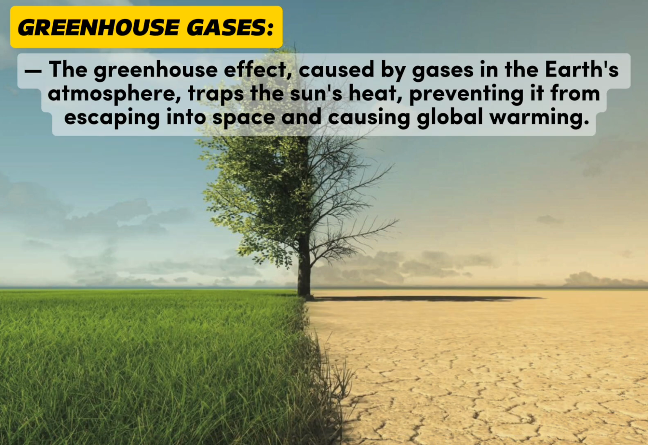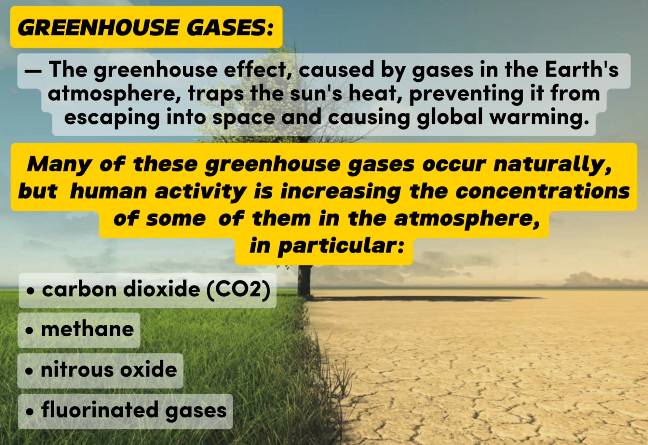Greenhouse gases. The greenhouse gas effect is caused by gases in the Earth's atmosphere that trap the sun's heat, preventing it from escaping into space and causing global warming. Many of the greenhouse gases occur naturally, but human activity is increasing the concentration of some of them in the atmosphere, in particular carbon dioxide or CO2, methane, nitrous oxide, and fluorinated gases.